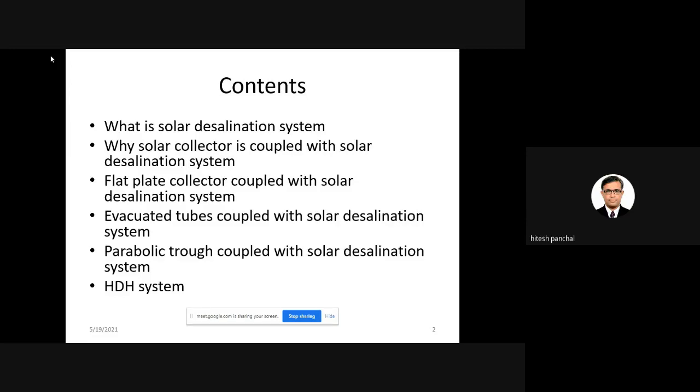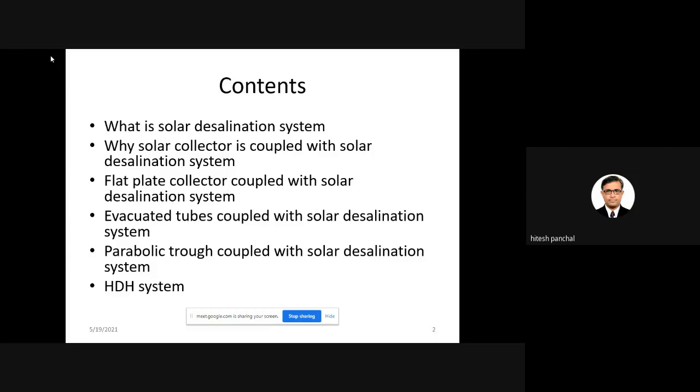As far as collectors are concerned, flat plate collector, evacuated tube collector, and parabolic trough collector will be studied, because if you look at the maximum research papers on solar desalination systems, you will see FPC, called flat plate collector, ETC, called evacuated tube collector, and PTC, called parabolic trough collector. And what is the current research and development on such collectors, that also I will discuss.